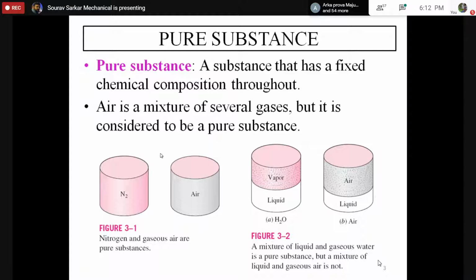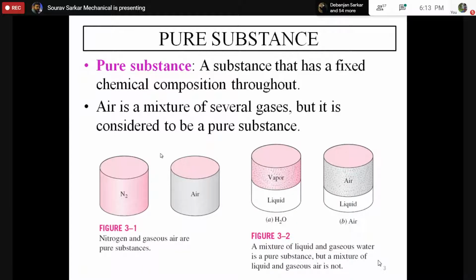A pure substance is a substance that has a fixed chemical composition. What do you mean by that? Fixed chemical composition means that if you take a small sample from anywhere in that substance, and you take another sample from any other place, and compare these two samples, you will see they are chemically perfectly identical. So this will be called a pure substance. You can say homogeneous is something like a similar kind of thing.